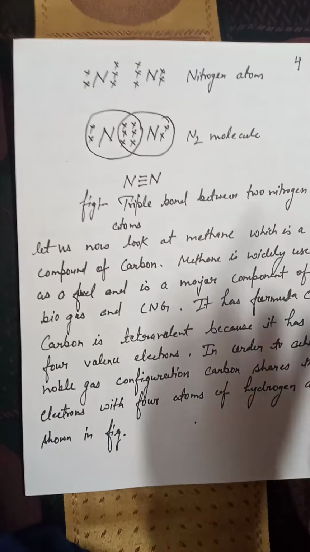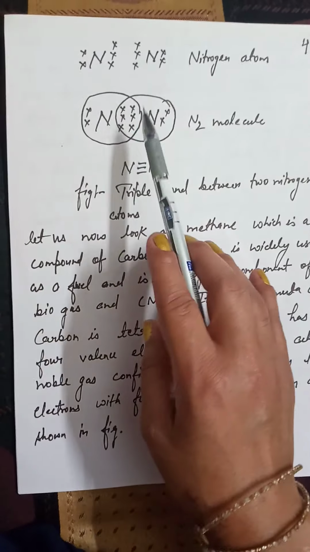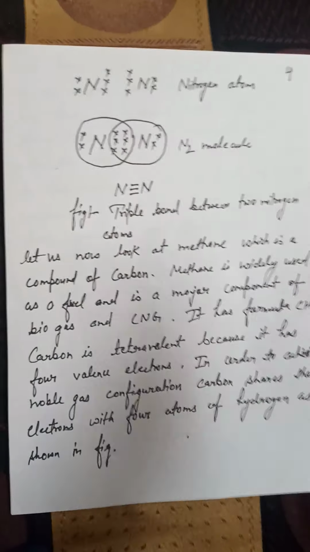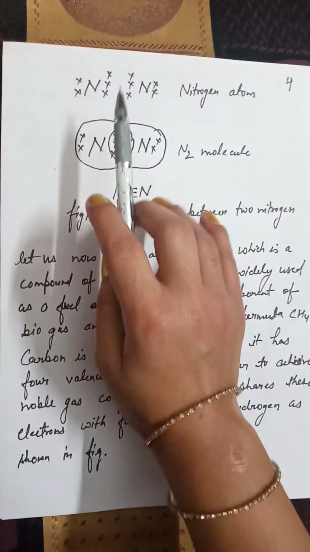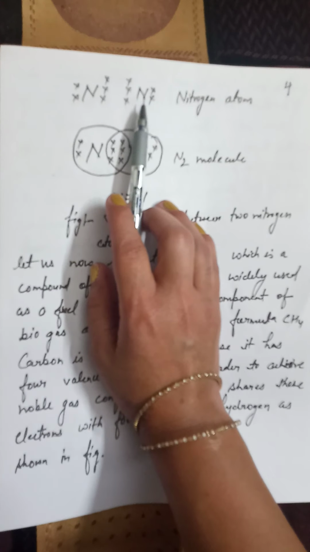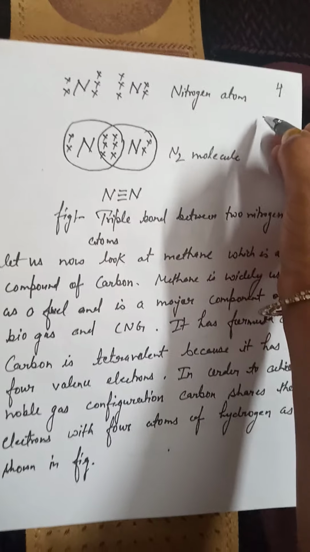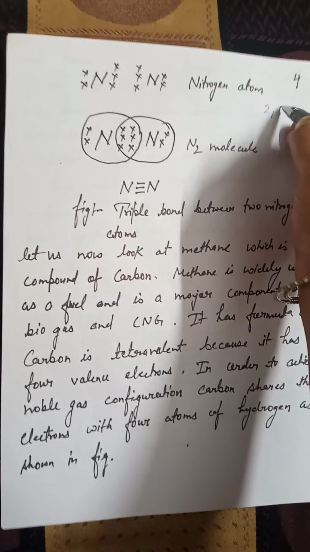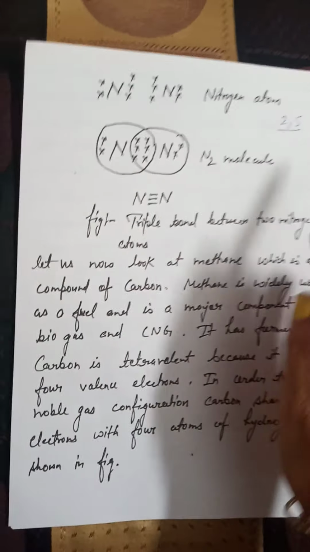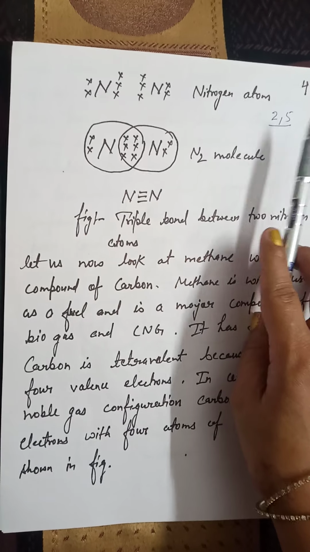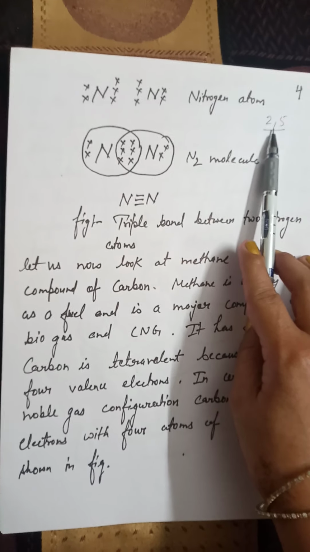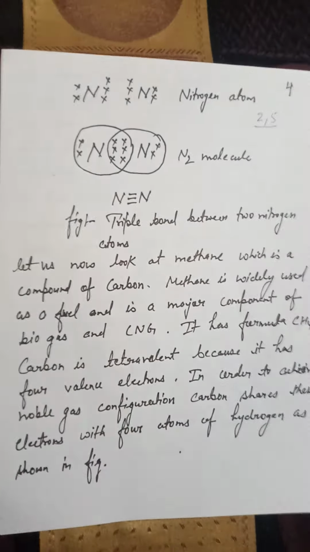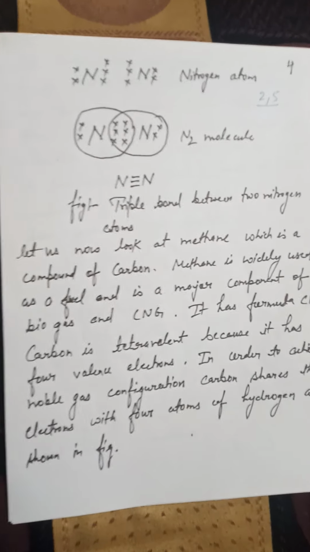Now next we are having the formation of bond between nitrogen, and how the nitrogen molecule is formed. See here, as we are having nitrogen, its atomic number is 7. So its electronic configuration is, in its first shell there are 2 electrons and in its second shell there are 5 electrons. Either nitrogen has to remove 5 electrons from its outermost shell, or nitrogen has to gain 3 electrons to attain noble gas configuration.